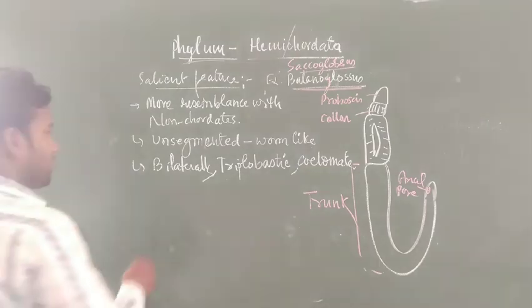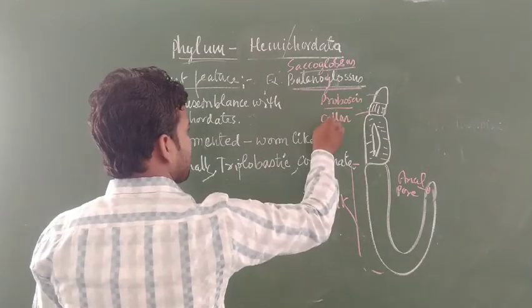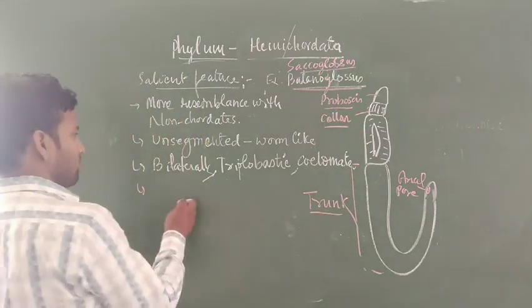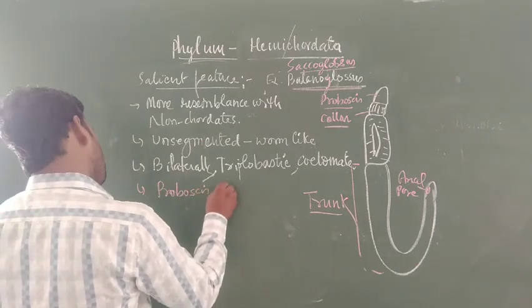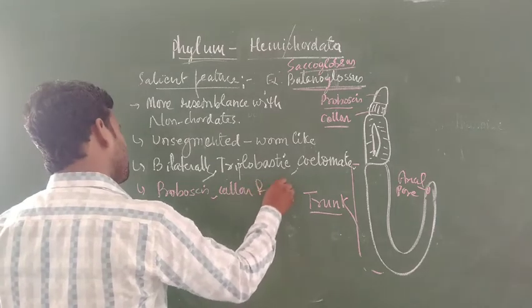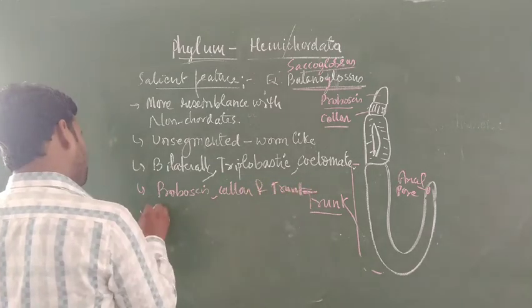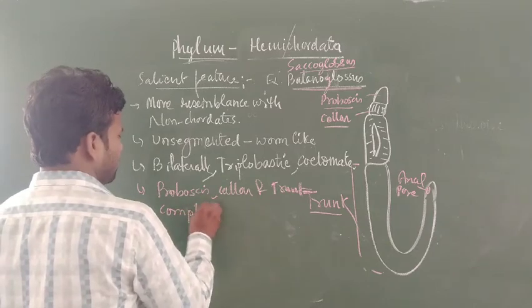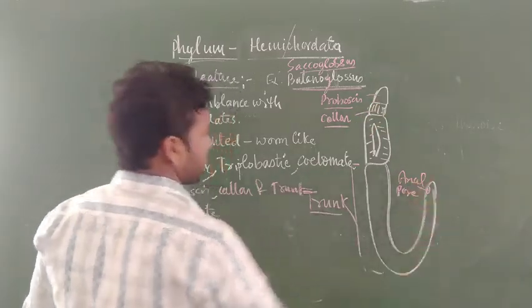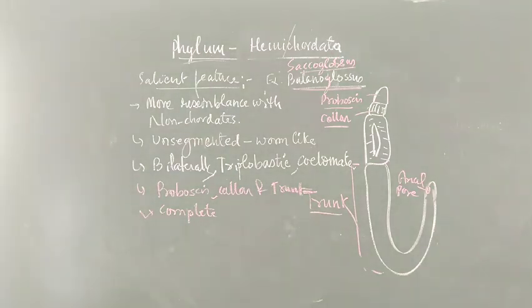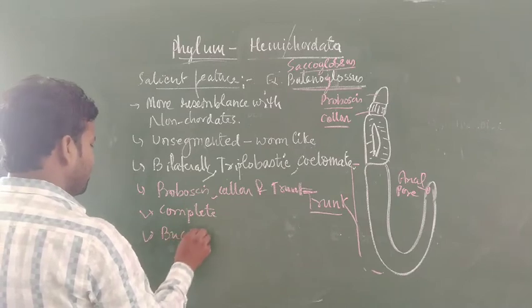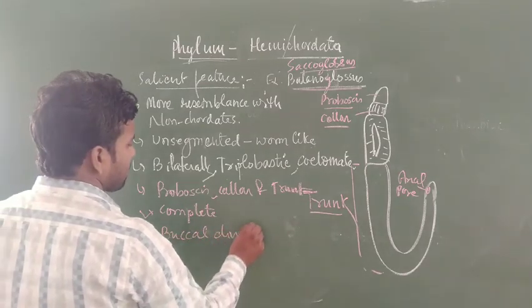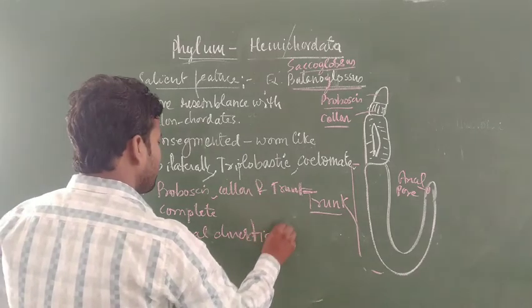Third, the body is divisible into proboscis, collar as well as trunk. The digestive system is complete. You can see the mouth at the anterior and the anus at the tail region of the body. The buccal diverticulum is also found, which is the anterior part of the alimentary canal, in hemichordates.